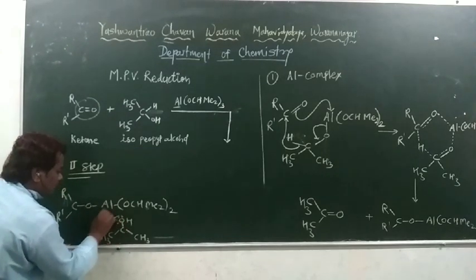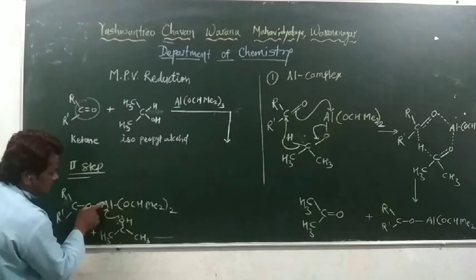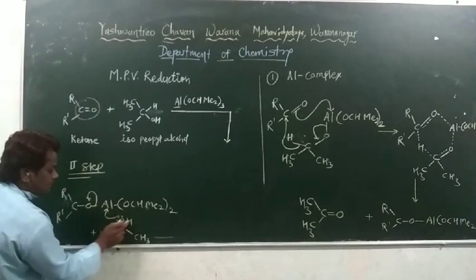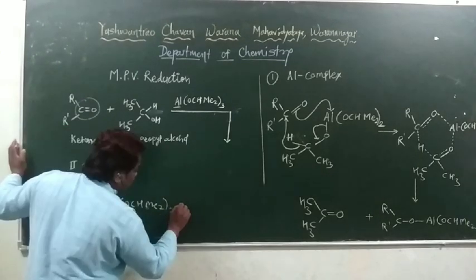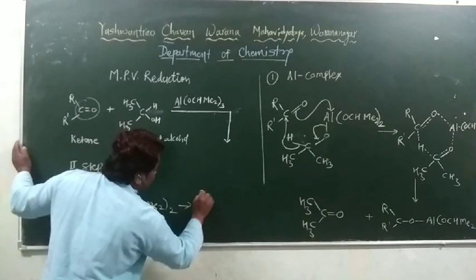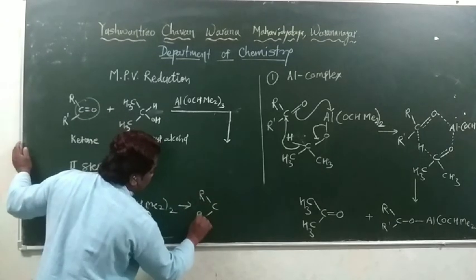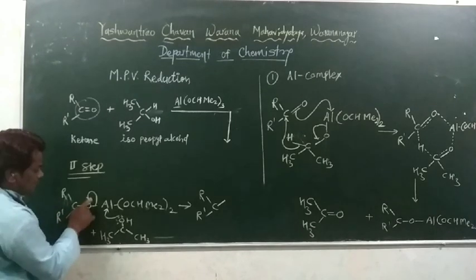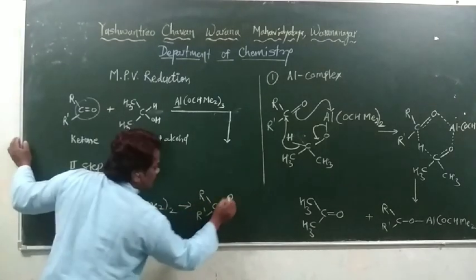Out of that, one lone pair will attack here. An aluminium oxygen bond will form. Then this bond will break down, and this oxygen takes this hydrogen from isopropyl alcohol to form R C R dash C. This carbon is connected to an oxygen having a negative charge, O negative.